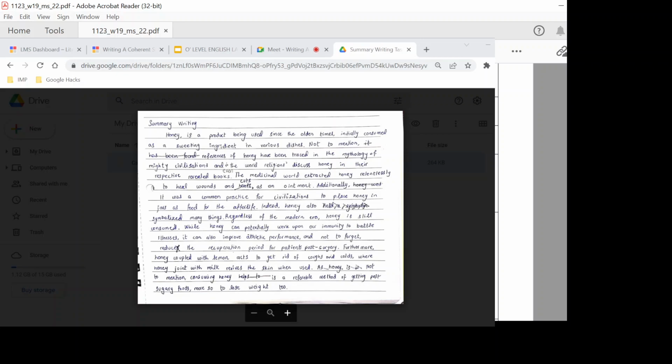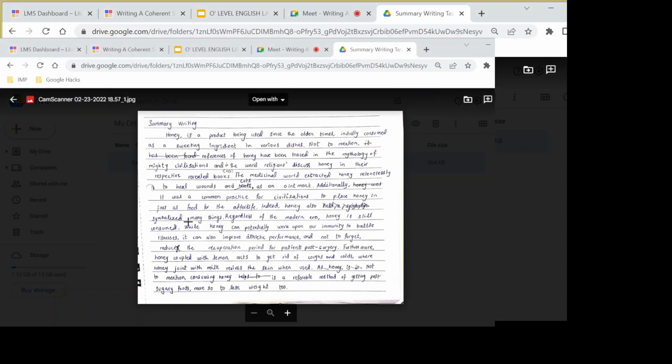It means they must be mentioned in the summary. The texts or books or writings of many world religions, faiths, or beliefs contain references to honey. Or you can write, it is in the texts, books, or writings of many religions, faiths, or beliefs. Let's see what the child has written and should he be given a mark for it or not.